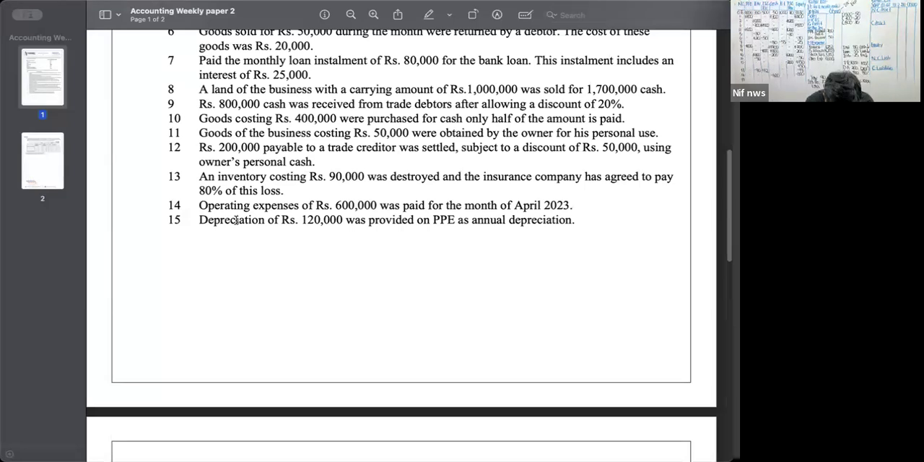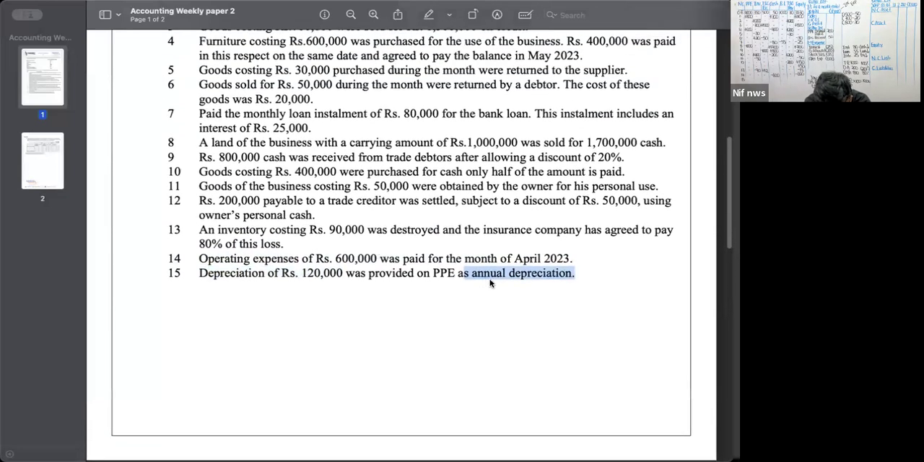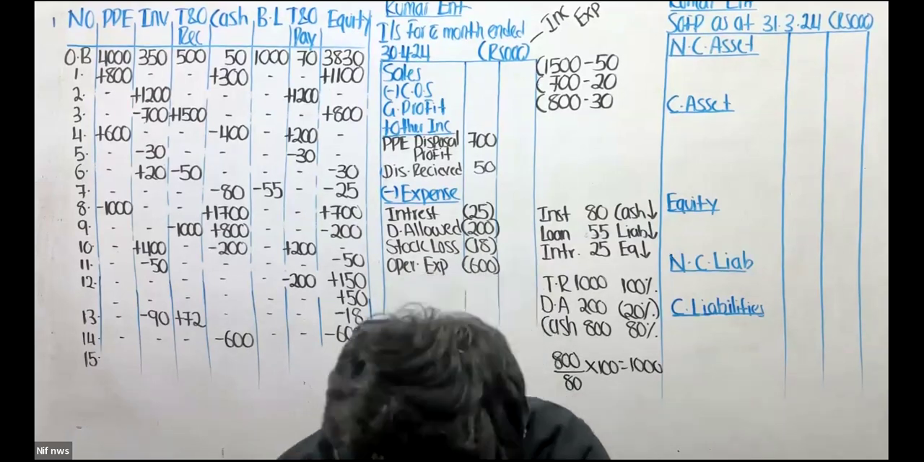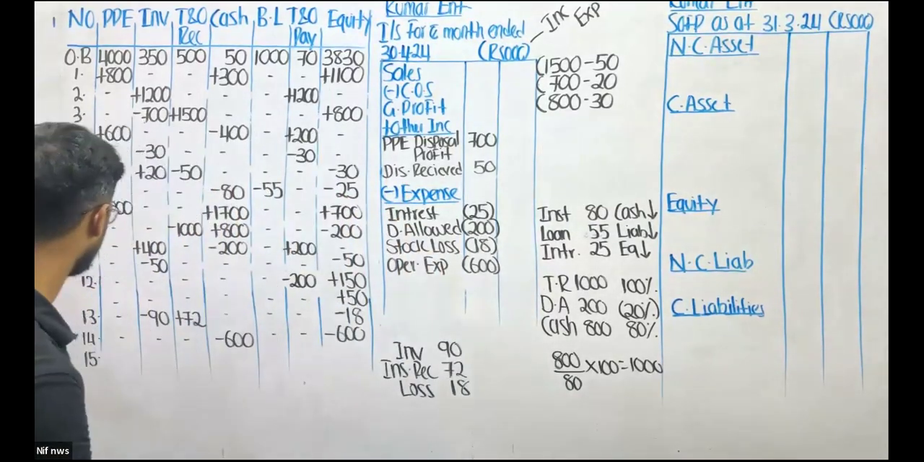Right, guys. Depreciation 120,000 was provided on PPE as annual depreciation. You can't take the annual depreciation here because we are doing it for a month. So if you take 120 as depreciation, you are wrong, right? What do you need to do? You need to divide 120 by 12 and take one month's depreciation, that is 10.